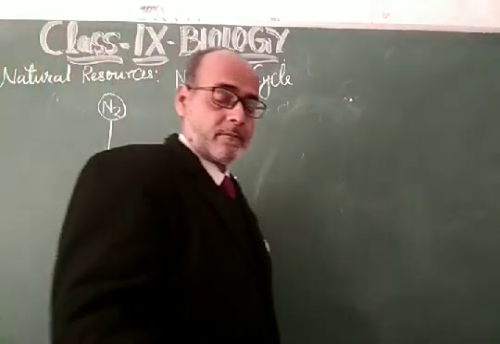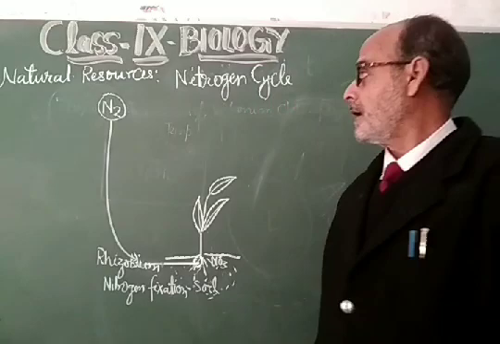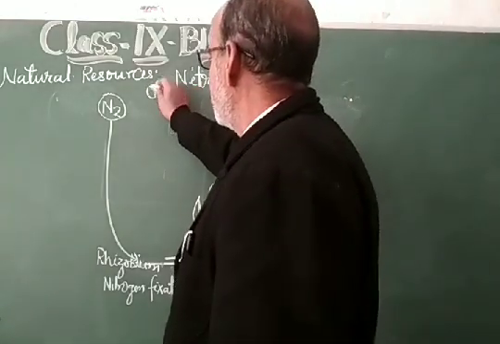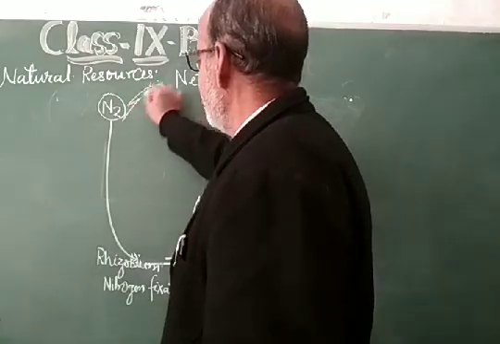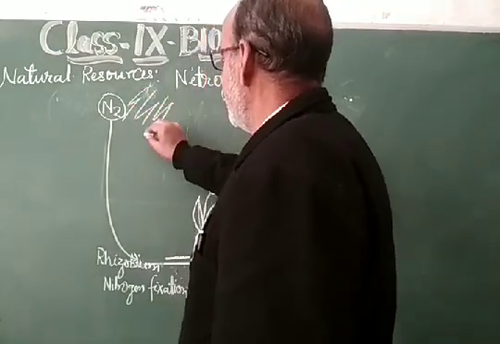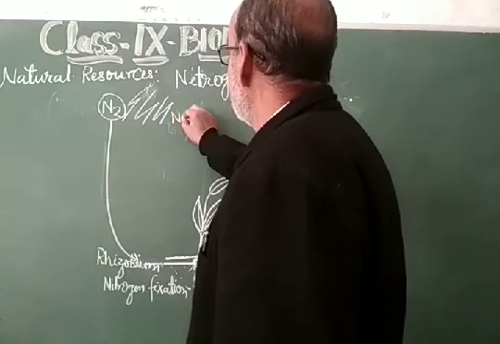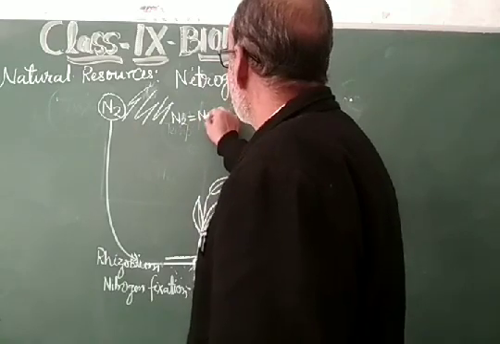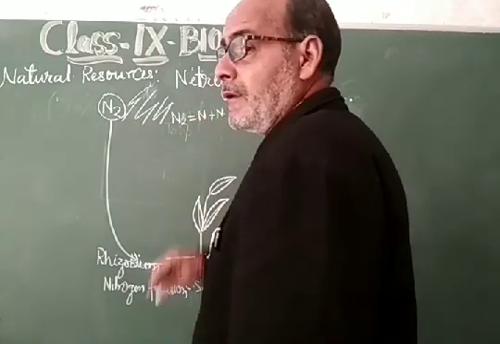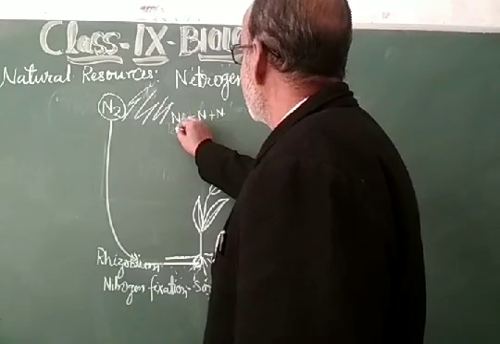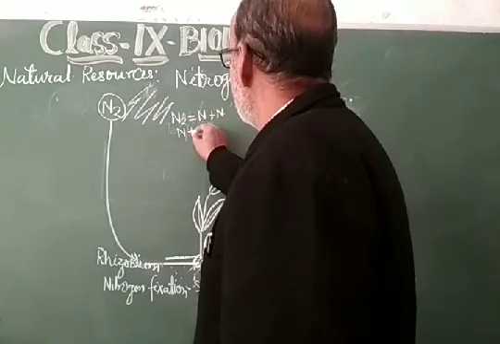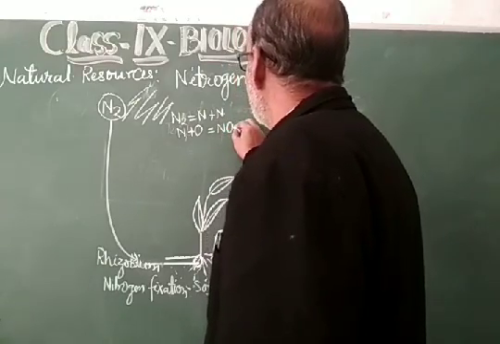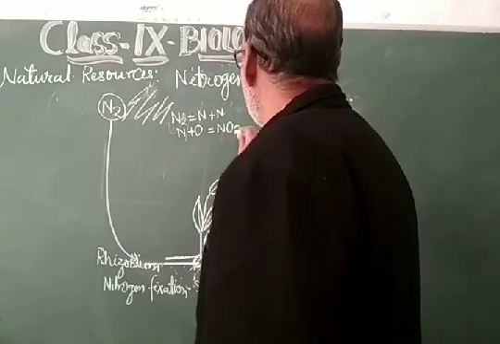Dear students, come to the other thing, that is when there is lightning, this nitrogen gets free into nitrogen atoms, and this nitrogen atom will combine with oxygen molecules to form NO3.